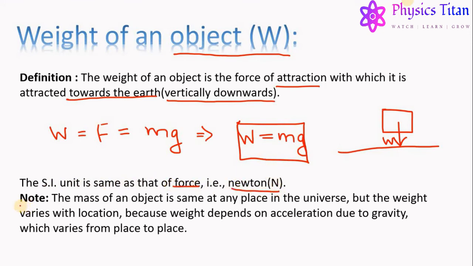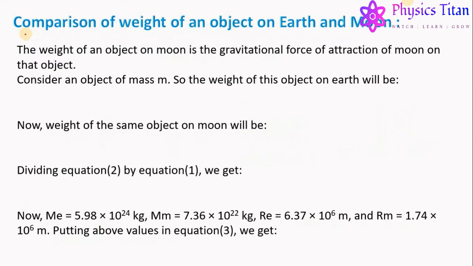Now there is a note regarding the weight. We know that the mass of an object is the same at any place in the universe, but the weight of an object varies with location, because weight depends on the acceleration due to gravity, which also varies from place to place. That is, mass is constant at any place in the universe, but weight depends on the location of the object. Now since weight depends on the location of the object, let us try to compare the weight of an object on Earth and on Moon.